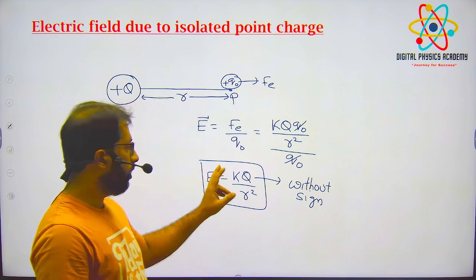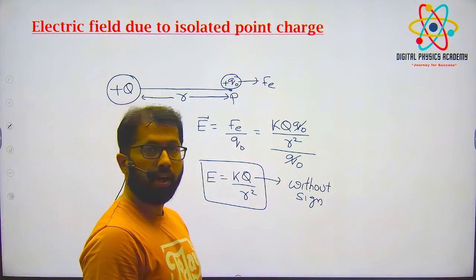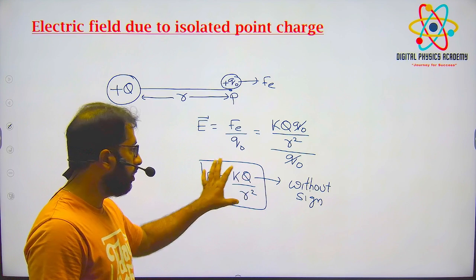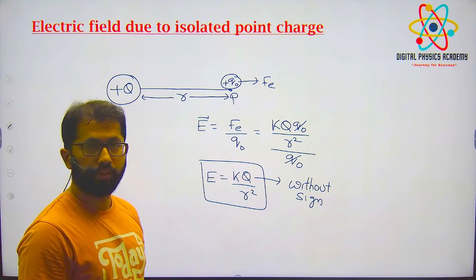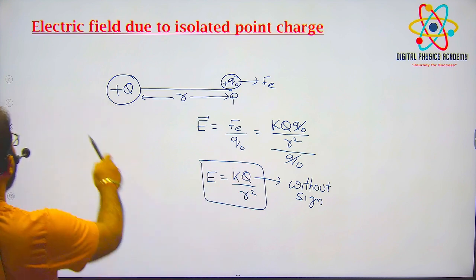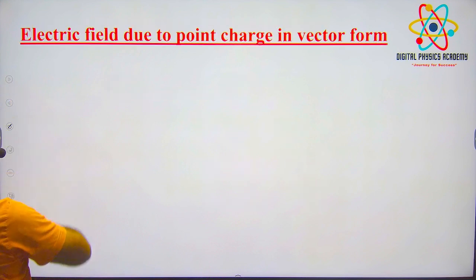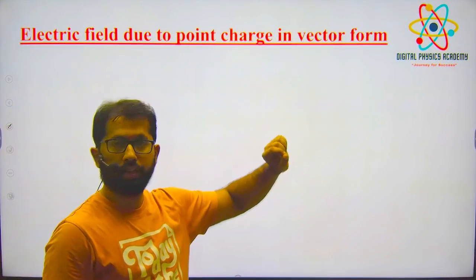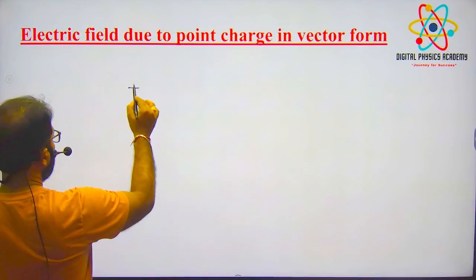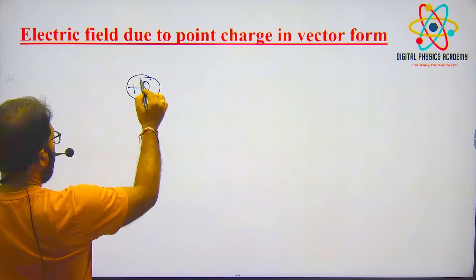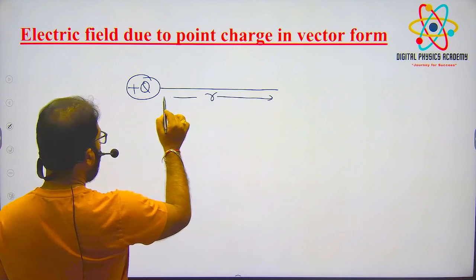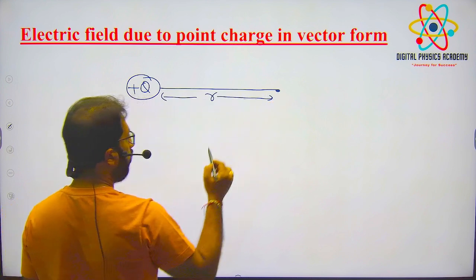Okay, k q by r square is the formula for electric field. In every problem we'll use this formula to solve numericals. Now, the same expression, electric field due to point charge, we will write in vector form. So because of plus q charge, at r distance away, I want to find the electric field at this point in vector form.